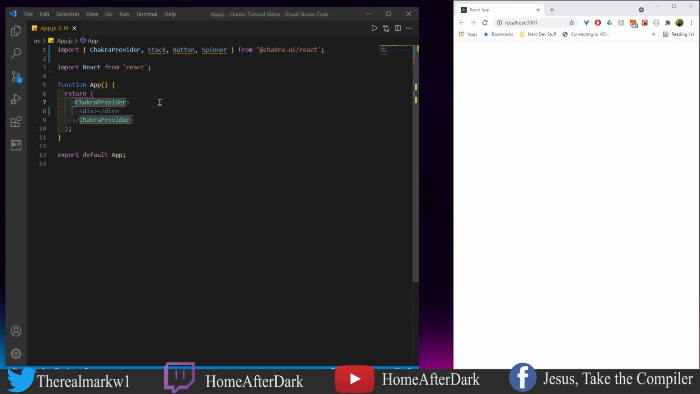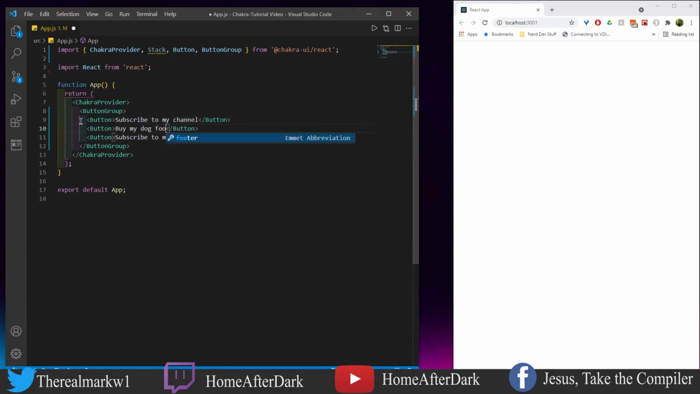Now let's look at how to do button groups. You could put buttons together any which way you want to, but let's do that specifically with the ButtonGroup component. So we have this right here, and we have subscribe to my channel, buy my dog food, and cry all day long. Sometimes you have to do all three.